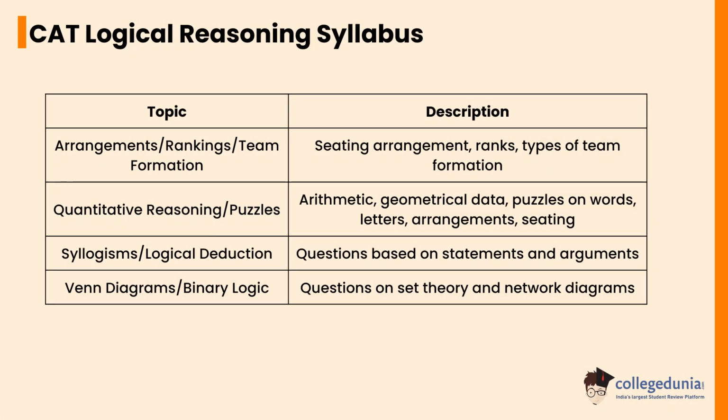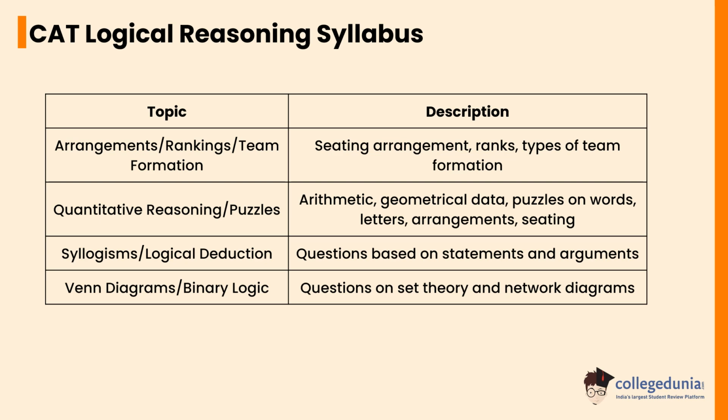Let's check the CAT logical reasoning syllabus. Arrangements, rankings and team formation consist of sitting arrangements, ranks and types of team formation. Quantitative reasoning puzzles consist of arithmetic, geometrical data, puzzles on words, letters, arrangements and sittings. Syllogisms and logical deduction consist of questions based on statements and arguments. Venn diagrams or binary logic consist of questions on set theory and network diagrams.